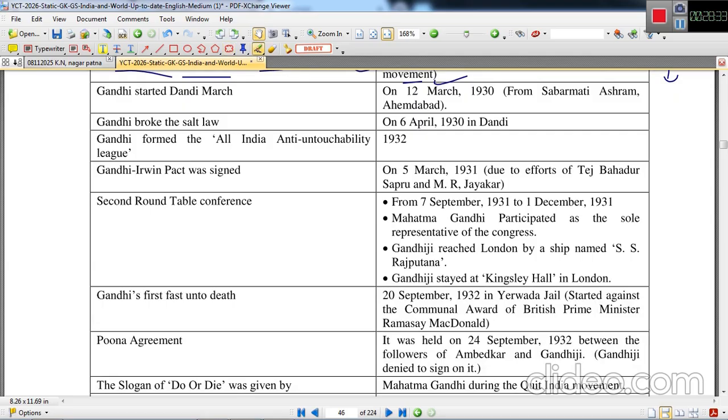Gandhiji started the Dandi March on 12th March 1930, and he started this march from Sabarmati Ashram to Dandi, a coastal area, where he reached on 6th April, and finally by making salt from sea water he breached this law. The salt law was broken. So Gandhiji broke the salt law on 6th April in Dandi when he reached with his fellow members.